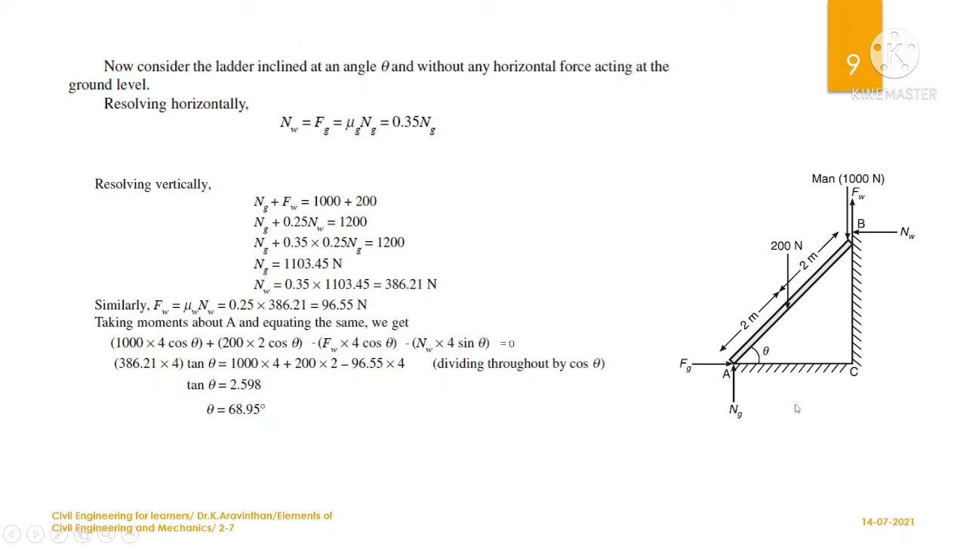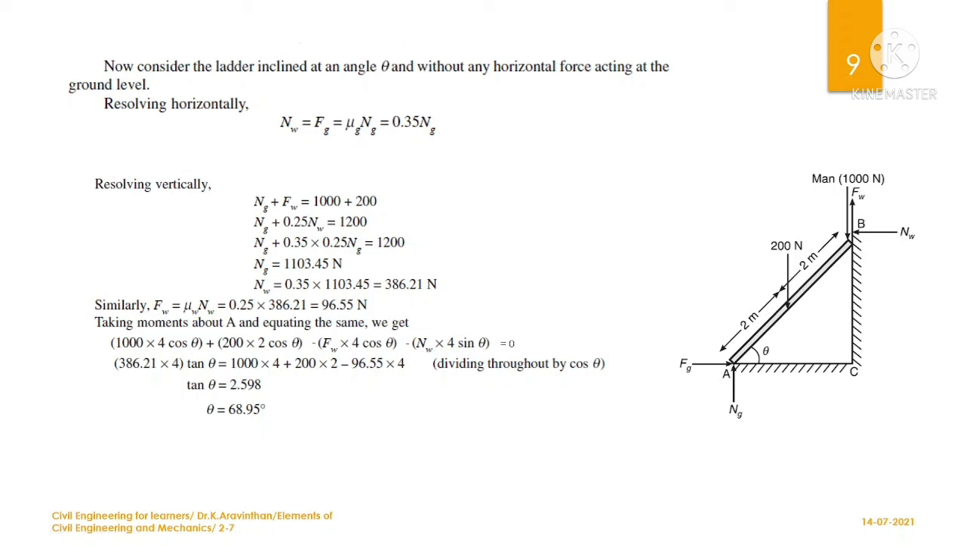This component has been found out. If you know the normal force, you can multiply by the frictional coefficient in order to find Fg. So the coefficient is 0.35; multiply it with this value and you will get Nw. If you get Ng here, you can substitute to find Nw: 1103.45 into 0.35 gives Nw. So Ng and Nw, these two forces are known. Then easily you can compute Fg and Fw.